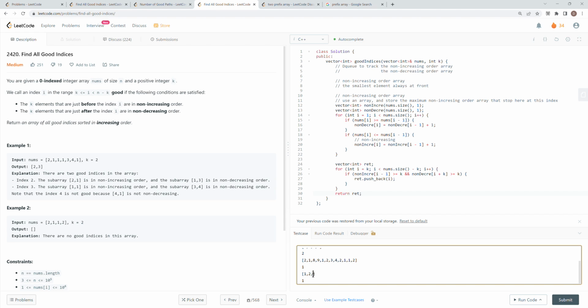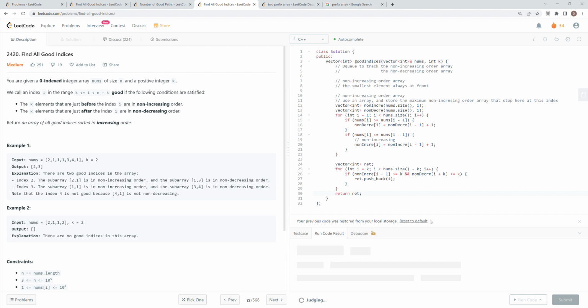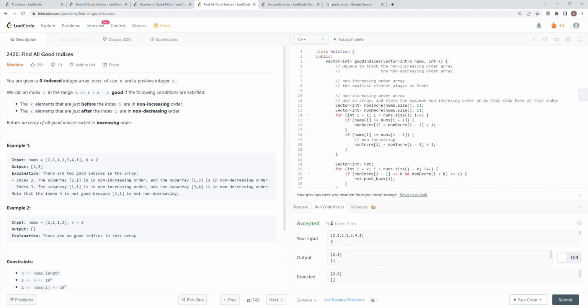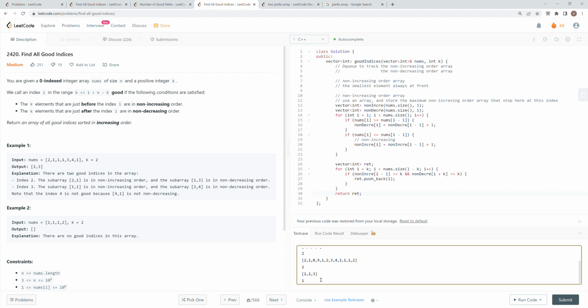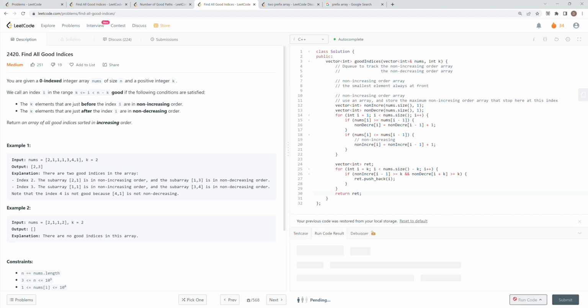I have to get 3. Okay, let's do that. Seems working, and let's try some big one, a bigger case. So copy paste some numbers, doesn't matter, and I try k equal to 4, suppose.